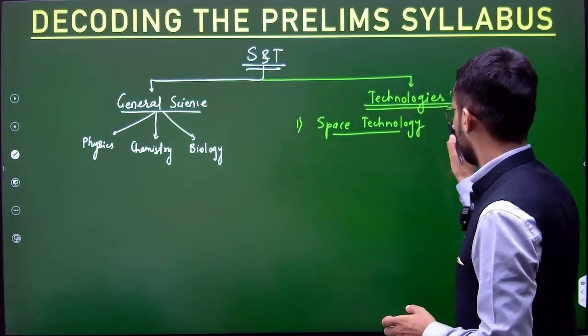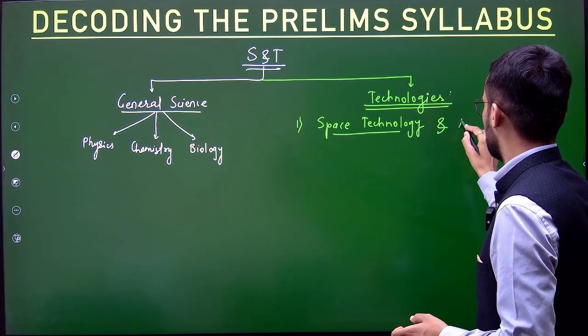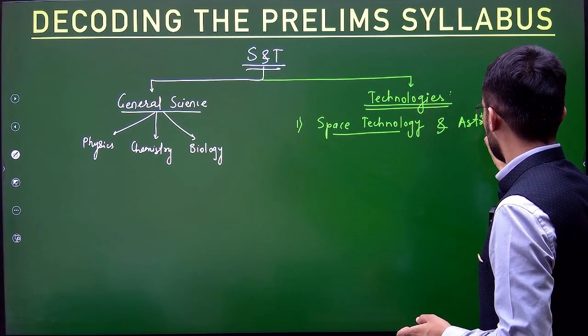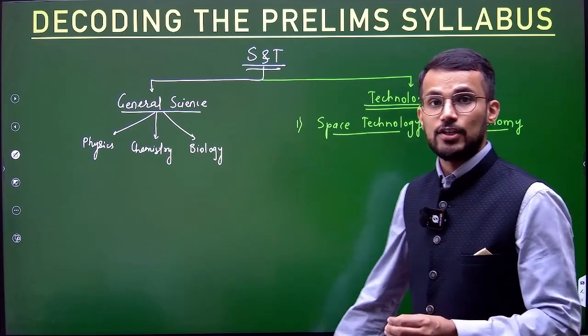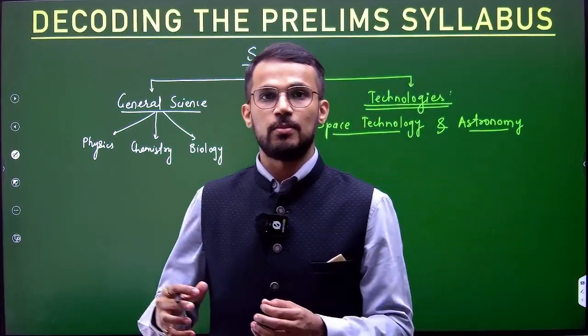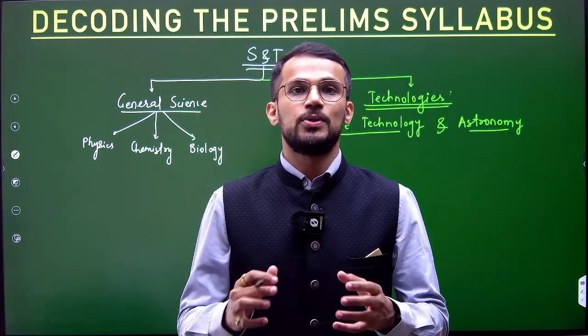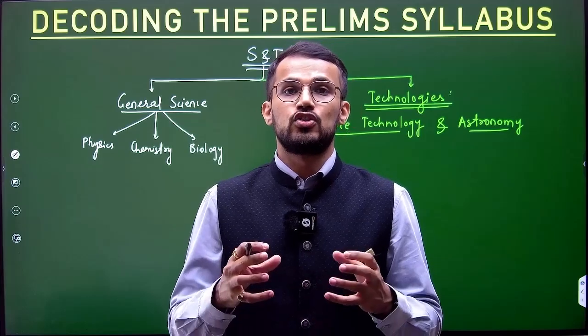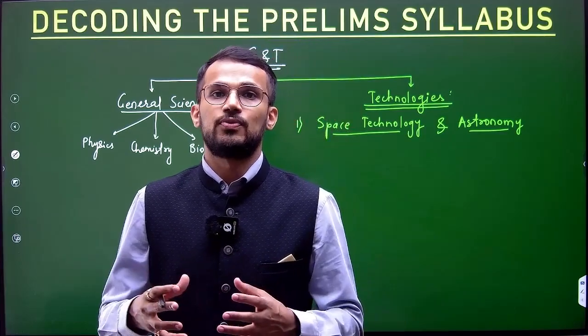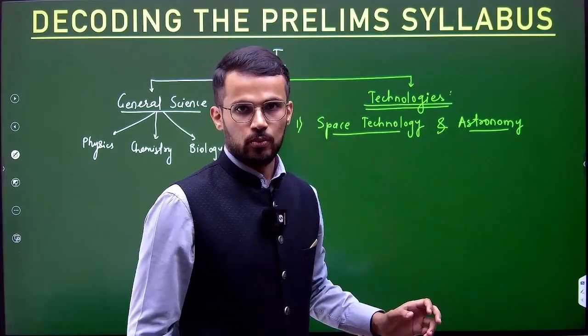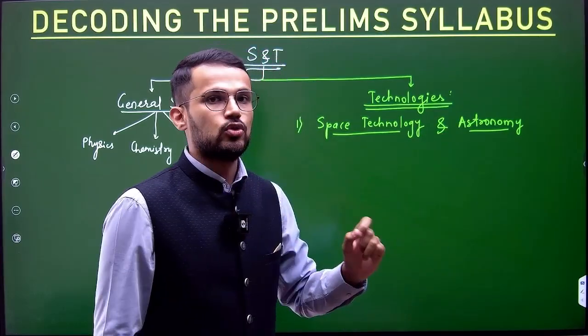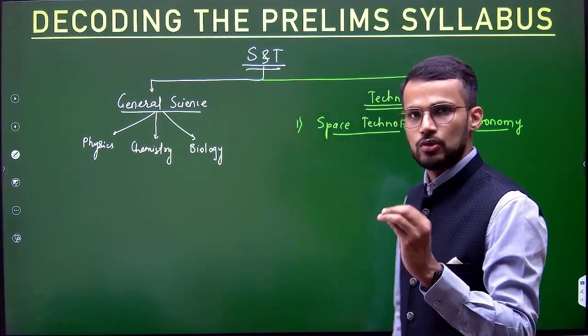So space technology, and we can also include astronomy, because in the recent past, there is a focus on astronomy-based questions. For example, in 2024, UPSC asked a question on giant stars and dwarf stars, right? So that question we can put under astronomy. So astronomy has also become an important topic to focus upon.